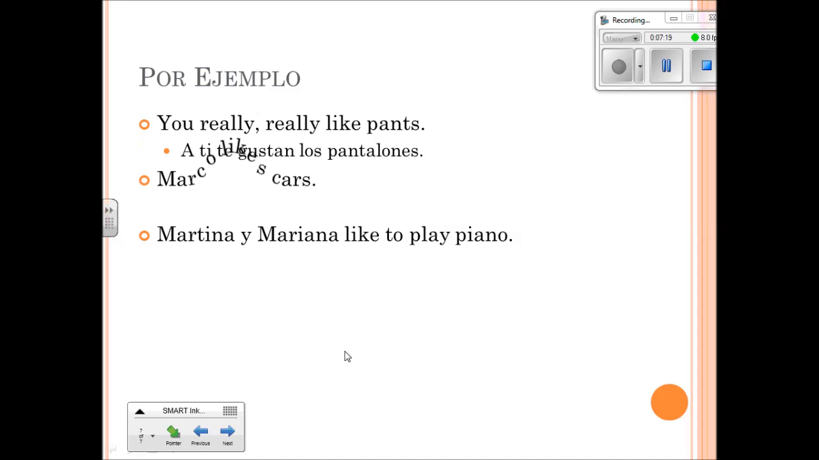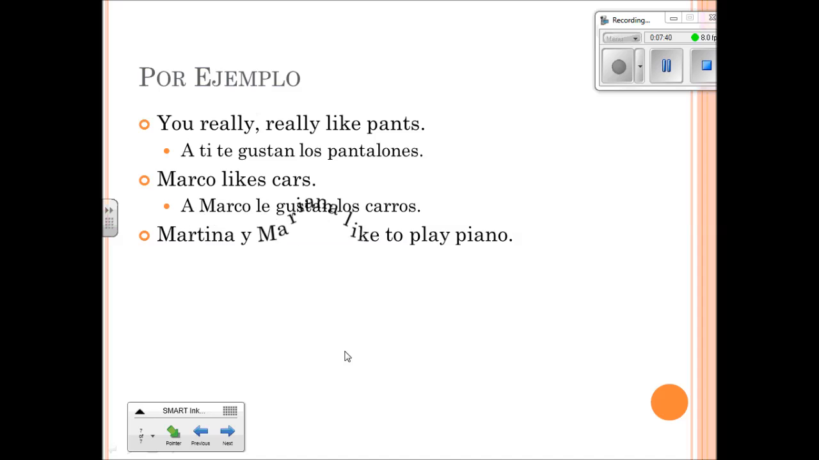So let's see how it works with Marco likes cars. A Marco le gustan los carros. So again, we need gustan because he's liking more than one car. He likes cars in general. We need le because that's the correct indirect object pronoun. And then a Marco just tells us specifically who's liking the cars.